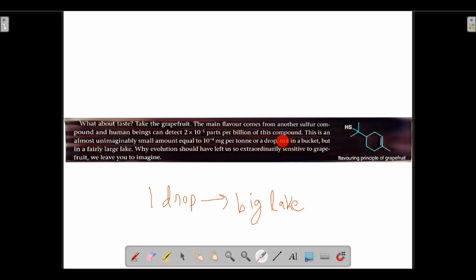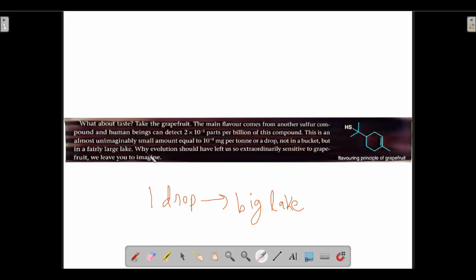Or a drop, not even in a bucket, a drop in a fairly large lake. Such small is the concentration of this compound, grapefruit mercaptan. Grapefruit mercaptan has such a small amount in grapefruit.